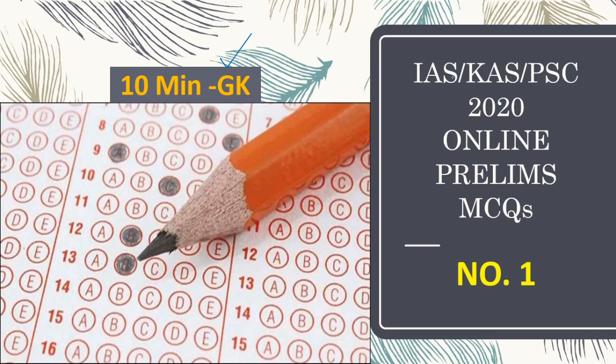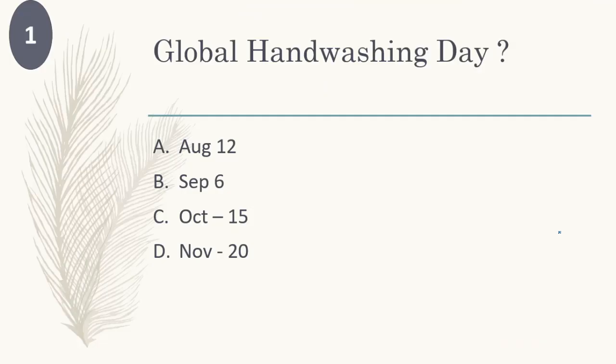So here we are discussing a number of MCQs for the upcoming IAS, KAS and other PSC exams for 2020-21. So this is the first class. First question, Global Hand Washing Day. Which one of the following dates is Global Hand Washing Day? Four options are given: August 12, September 6, October 15, November 20. Okay, the answer is September 6.